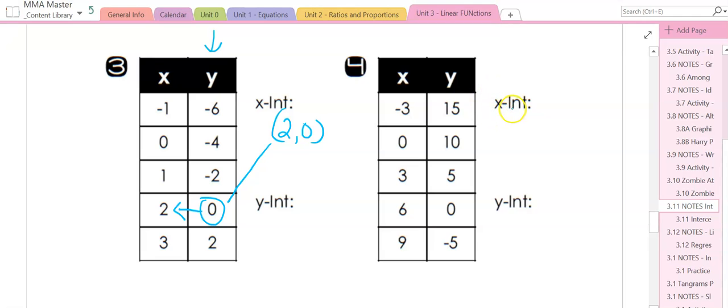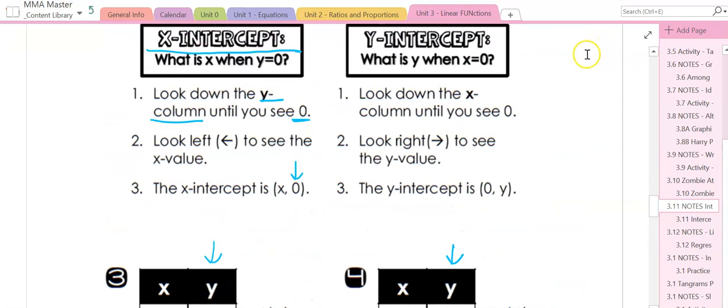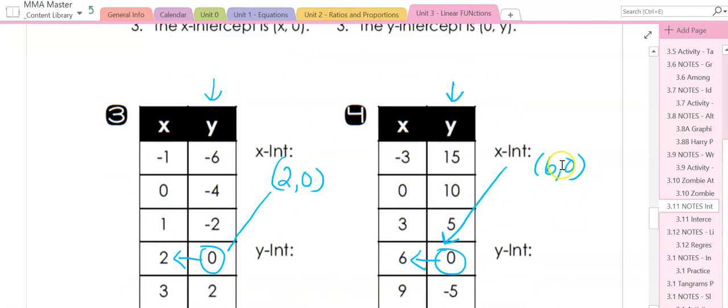On this one, again, you're looking for where the y equals 0 because that means you haven't moved up or down on the graph yet. That means you just moved sideways, and there it is right there. So on the opposite end, the y-intercept is you look down the x column to where you see 0, look to the right, and that is your y-intercept. It's where x equals 0 because you haven't moved sideways on the graph.